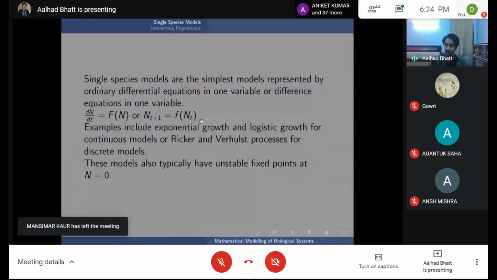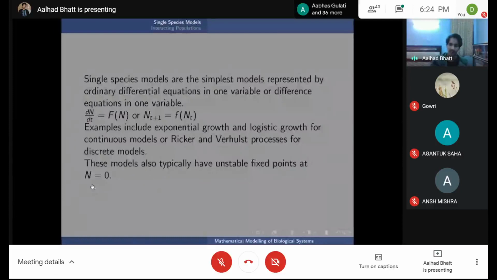A fixed point is stable or unstable depending on what happens with small changes to the population at that point. If it's stable, then it returns back to it. If it's unstable, then it goes away from it. This is something I'll cover in more detail, but this is a basic biological assumption in most of these models.